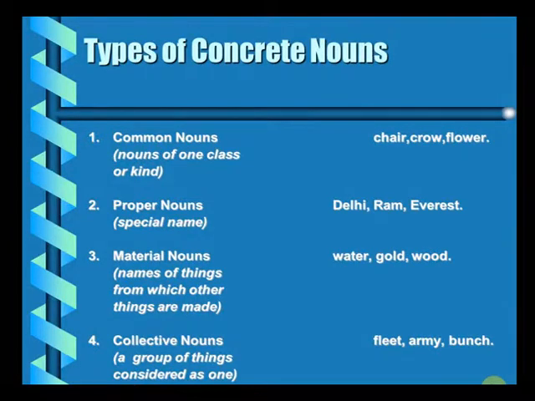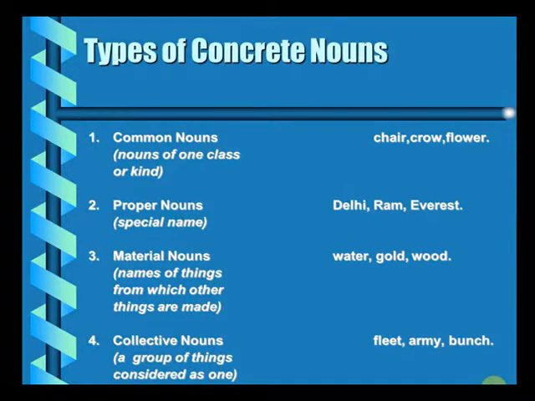So collective nouns are always considered as a single entity, as a single unit. Some more examples of collective nouns can be a chain of islands, as we say, archipelago, that's another word which is used for a group of islands. Some other examples can be words like panel, jury, words like cattle. All of them are collective nouns.